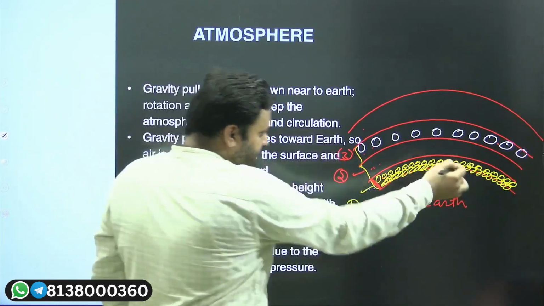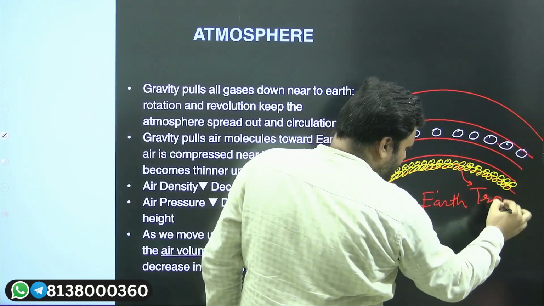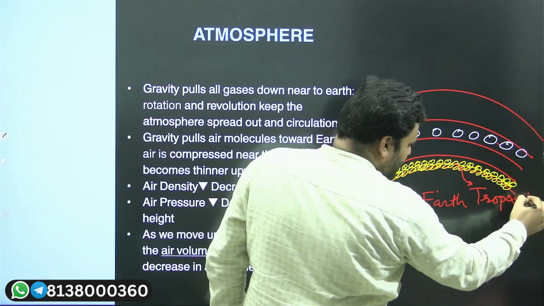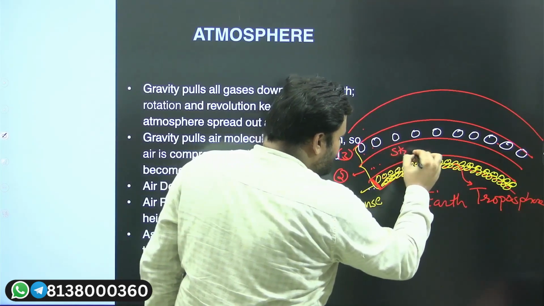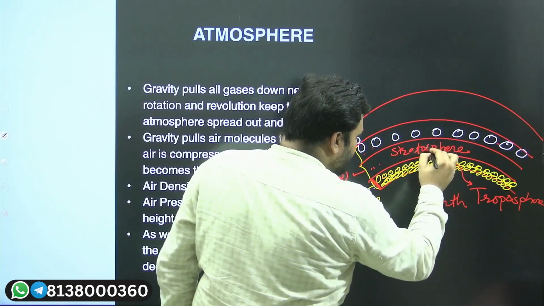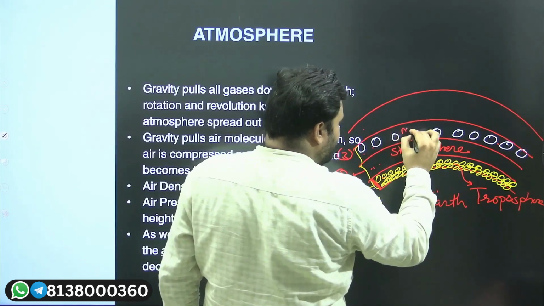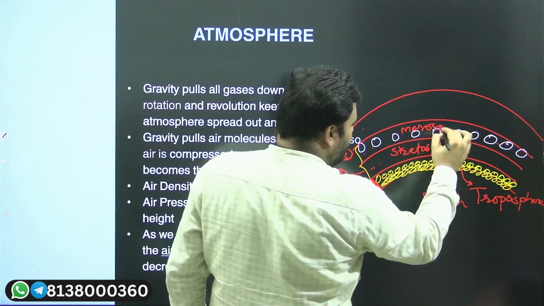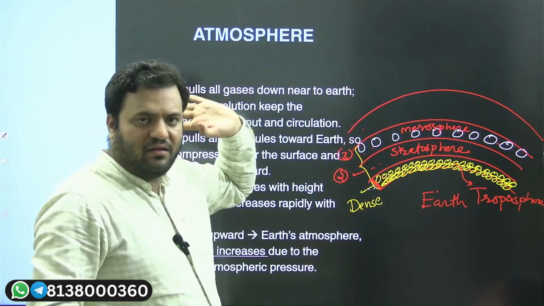The layer which is near the earth's surface is termed what? Troposphere. And the layer just above the troposphere is known as stratosphere. The layer above the stratosphere is known as mesosphere, then thermosphere, exosphere.